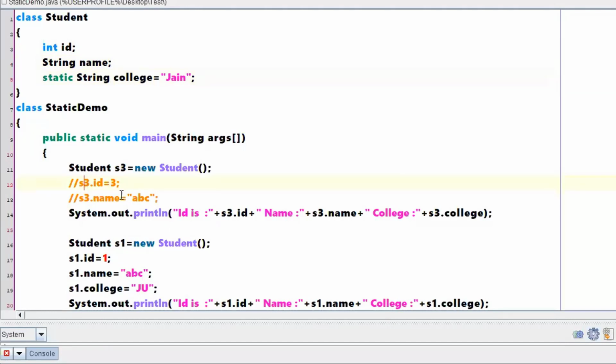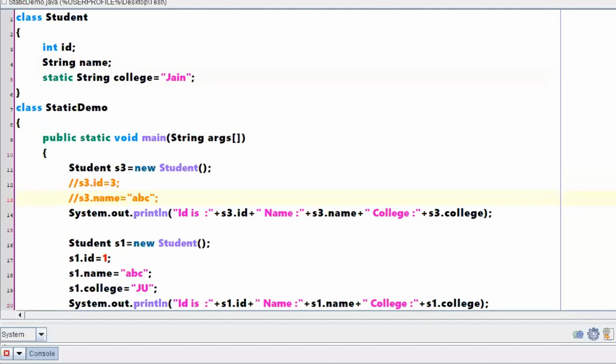If you are not giving any value for any of the instance variables, by default, those will be taken as null or 0 based on the data type. If it is an int, it will take 0. If it is a string, then it will take null. I hope that was your question.